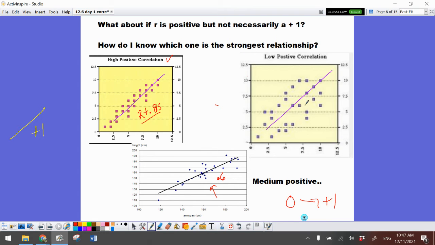Now, this one up here in the upper right-hand corner is a low positive correlation, or a weak positive correlation, because the points are more spread out. We can see that there's more distance between the points and the line of best fit. So this one might have a correlation of 0.2 or 0.25. It's getting pretty close to 0. It's still positive because I can still see a pattern where everything is moving up and to the right. I can still see a line of best fit can go in the middle, but the points are not close together. So the closer the points are together, the stronger the relationship.